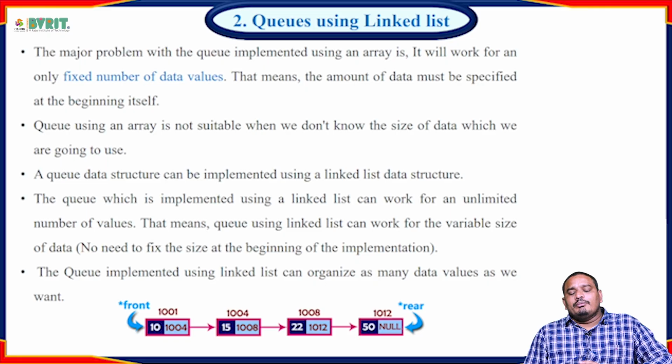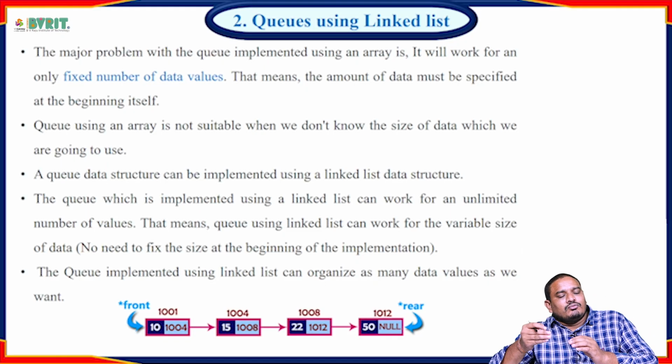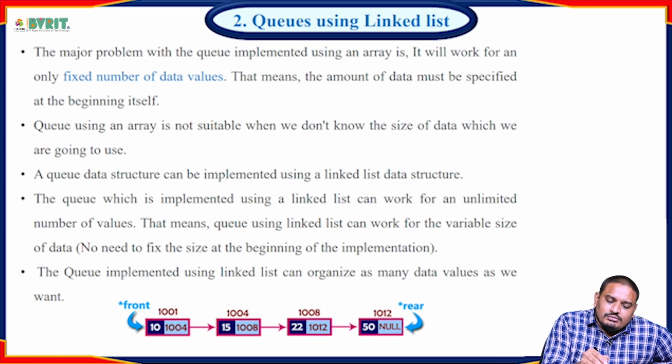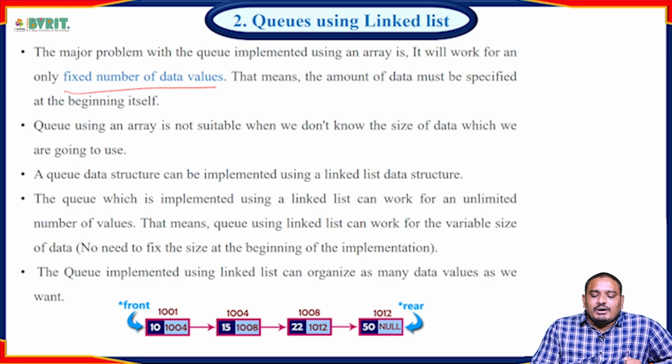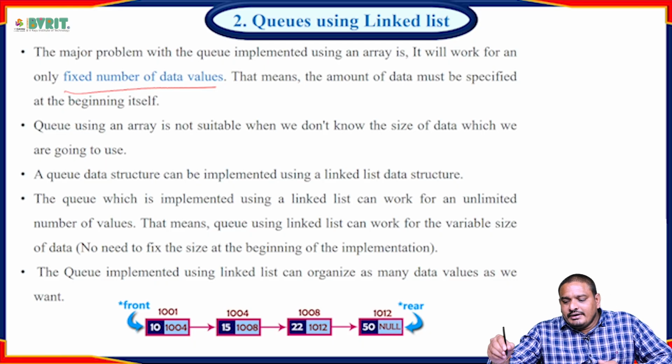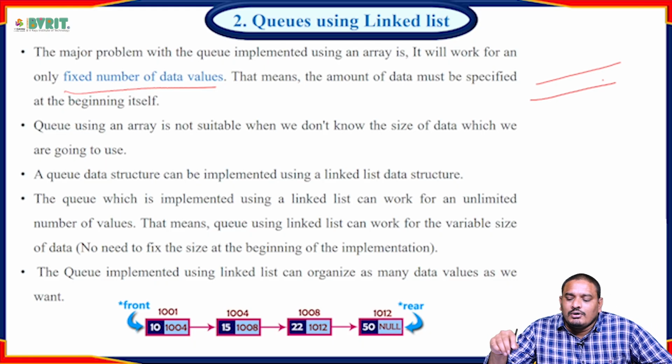Here, why we are moving from arrays to linked list: in the arrays concept, one of the main problems is that while implementing queues using arrays, we have a fixed number of data values. Initially you have to mention a fixed size, whether 5, 6, 7, 8, whatever the size, first the size is fixed.